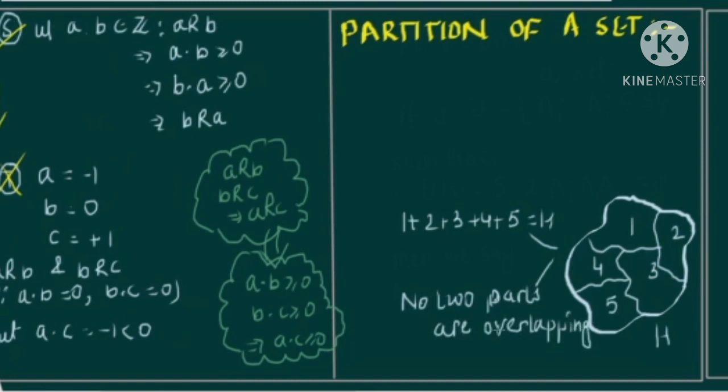So this is a simple observation from the simple definition, and this is the only requirement for the partition of a set.